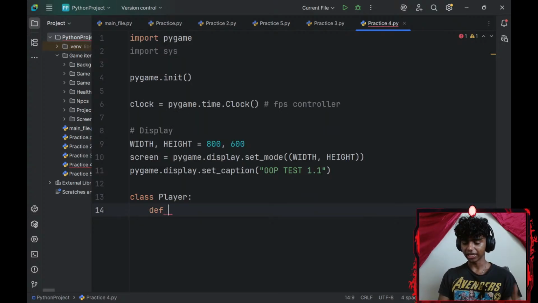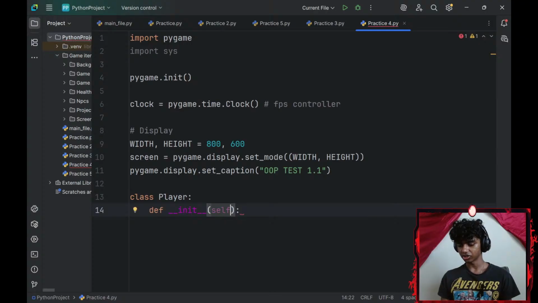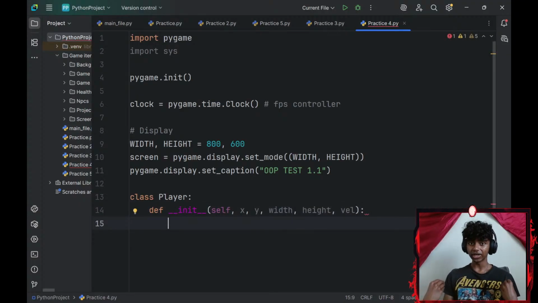So I'll go with def dunder init. Two more underscores. Basically, if you guys didn't know, dunder means double underscores. Okay, and then I'll add a few parameters like x-axis, y-axis, width, height, velocity. And then let me create a few instance variables.